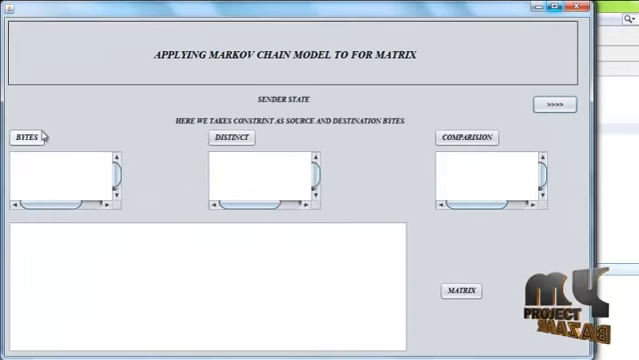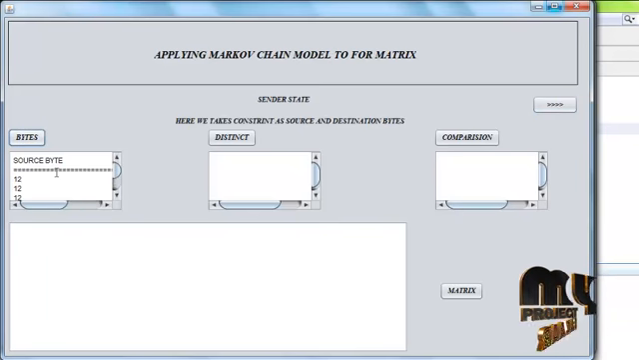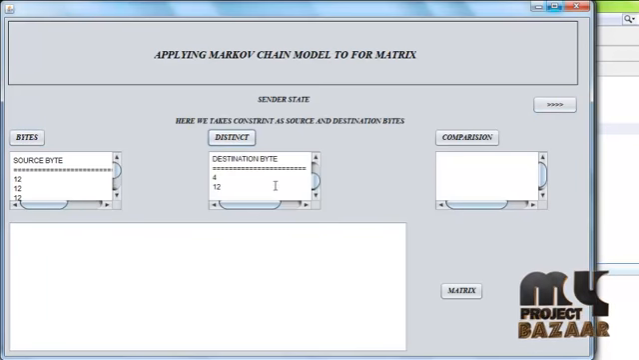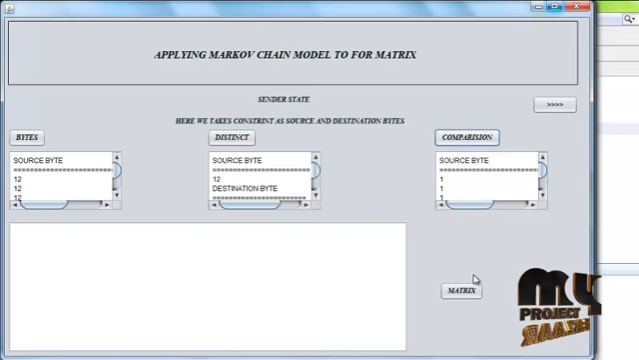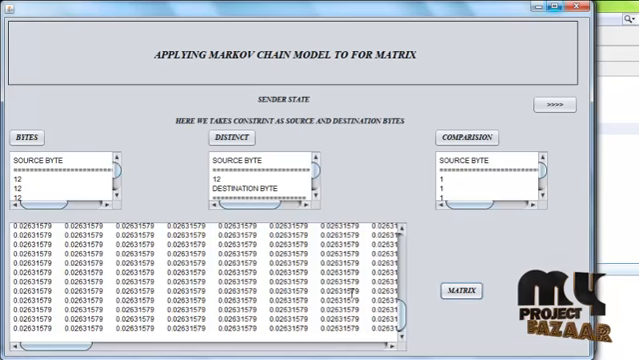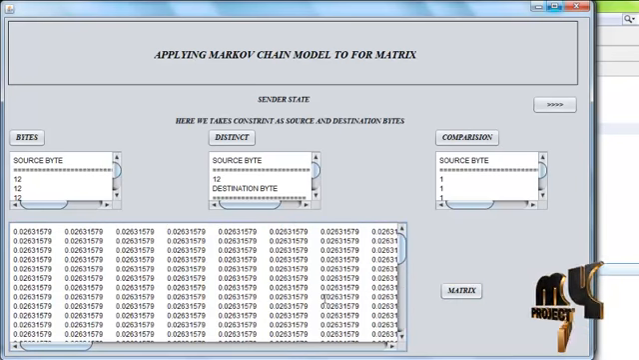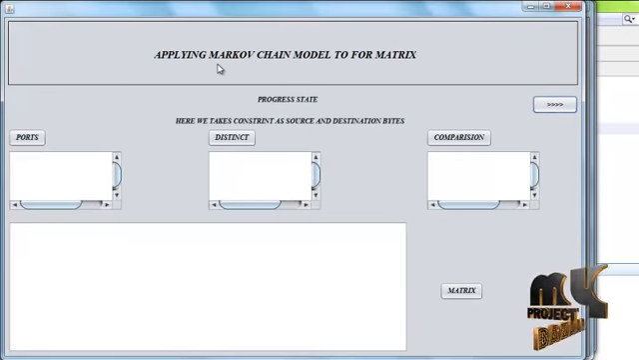First of all, we get the source and destination bytes. Then we get the distinct values and perform the comparison. From this comparison we form the matrix. It's the result of attack requests in the sender state. It should be performed on the progress state and the receiver state.